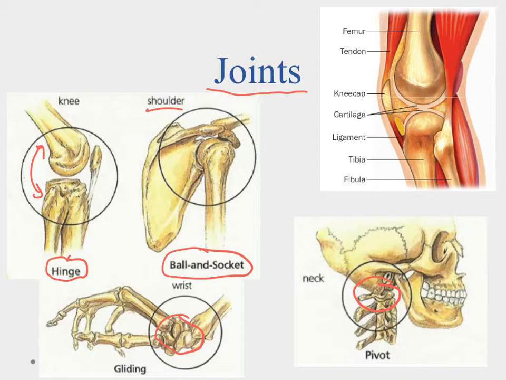So a couple other things I want to show you. If we take a look at our knee over here, which is a hinge joint, we have a couple different things. We have ligaments that we've talked about briefly, and we'll talk about those in the lesson, but they connect bone to bone. You can see that this one here is going to connect these two bones right along here. We also have tendons, which we'll talk about in a minute when we talk about the muscles, but they connect the muscle to the bone. We also have the cartilage here that allows the bones to interact with each other, but they're not grating and grinding upon each other that way.